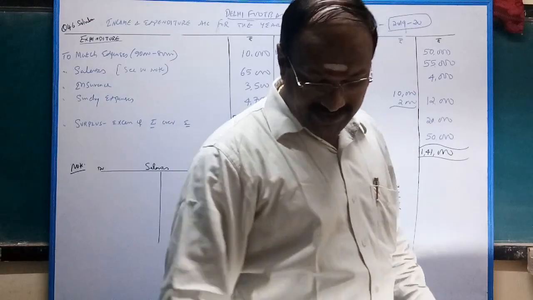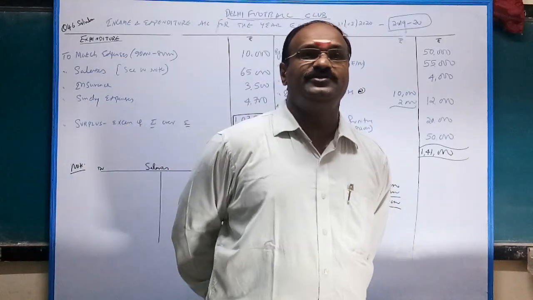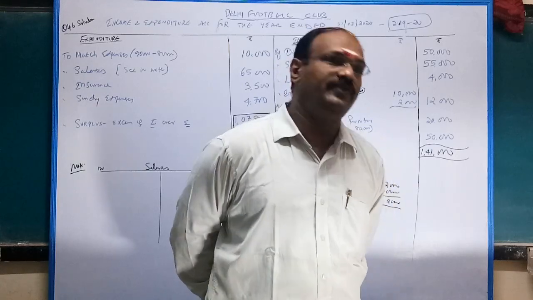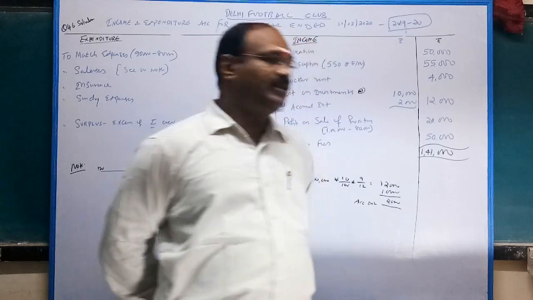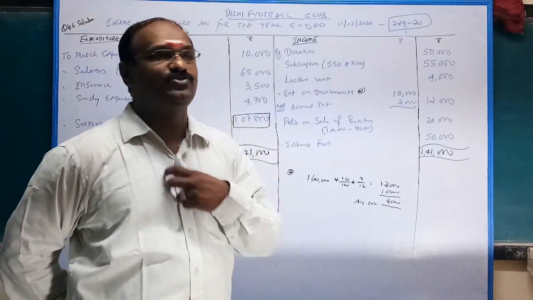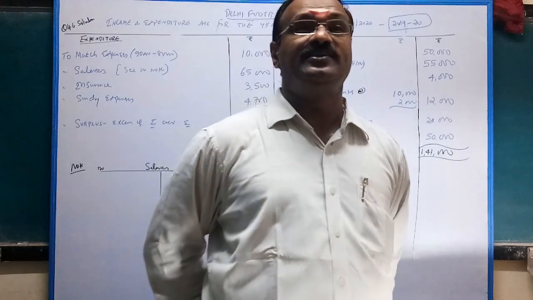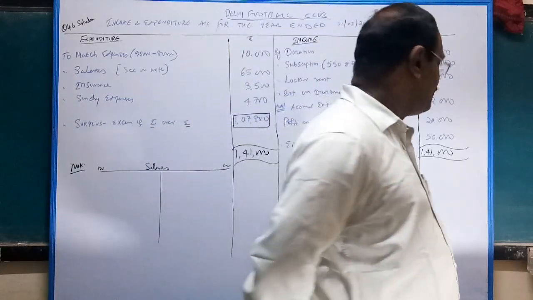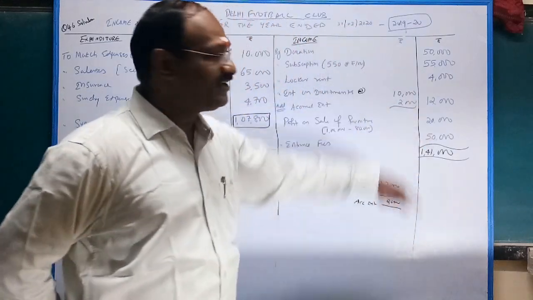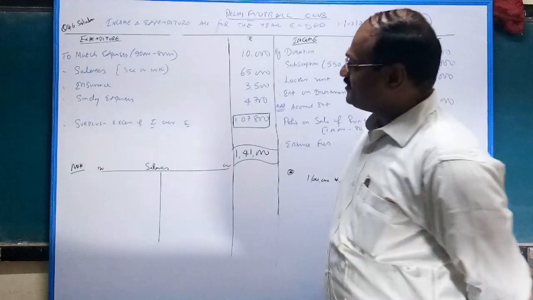Then sale of furniture. Book value 80,000. We are going to sell at 1 lakh. It means profit: cost 80,000, sold at 1 lakh, so 20,000 rupees profit. Then finally, entrance fees is income, thereby 50,000. That's all on the income side. Come to the payment side, expenditure.